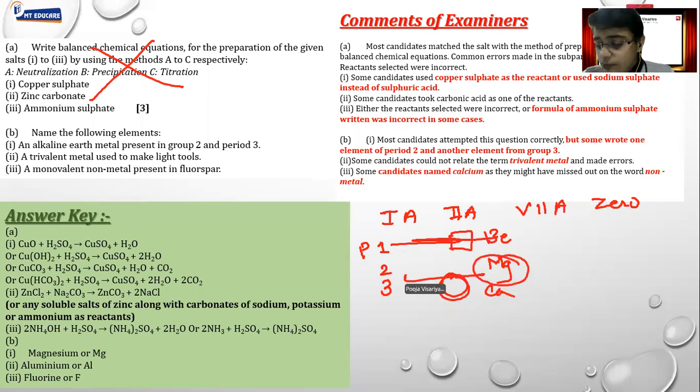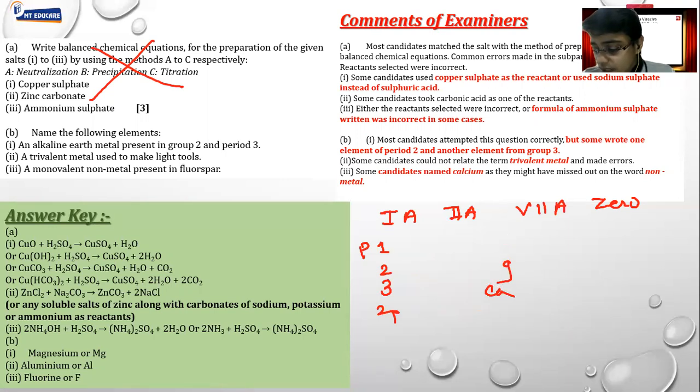Magnesium is present in period number 3. Calcium is present in period number 4. And magnesium is present. Beryllium is present in period number 2. Now this kind of mistake people make. I repeat, what mistake people generally make here. I repeat once again, I said you have to remember the period number and group number.